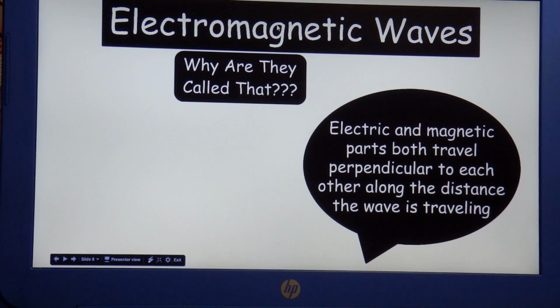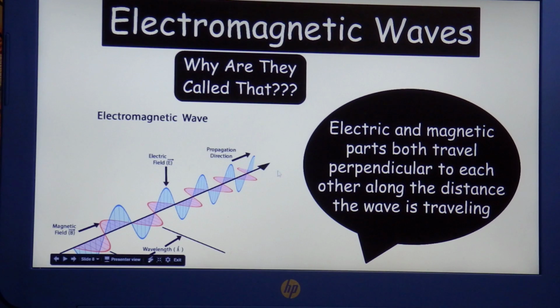Electromagnetic waves, that's kind of a strange name, so why is it called that? Anyway, they have electric and magnetic parts that both travel perpendicular to each other along the direction the wave is traveling. Here's a little picture, and as you can see, the electric parts are traveling vertical to the direction the wave is traveling, while the magnetic parts are traveling horizontal.